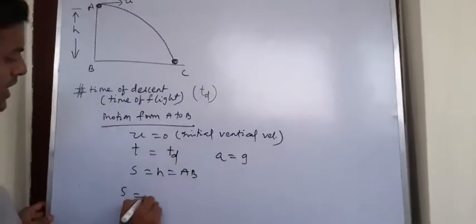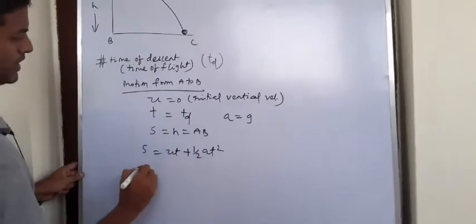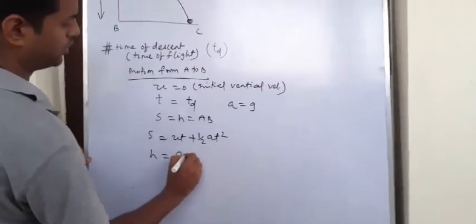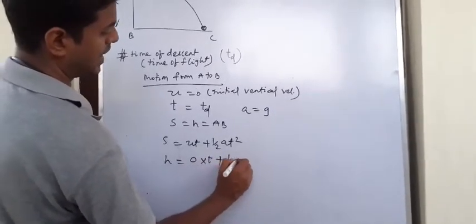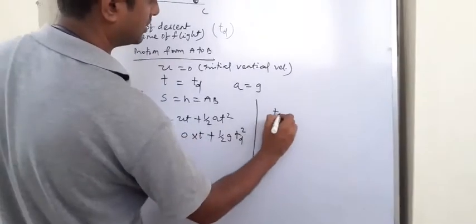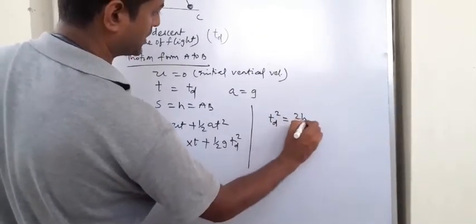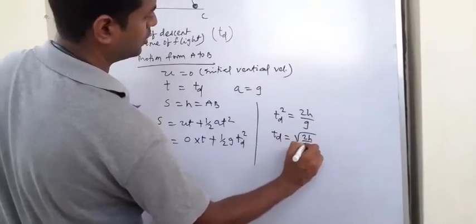Now a very simple formula: S equal to ut plus half at square. Now S is h. This will be 0 into t, initial vertical velocity 0, plus half g td square. Now if I solve it, I will get td square equal to 2h by g. So td equal to root over 2h by g.